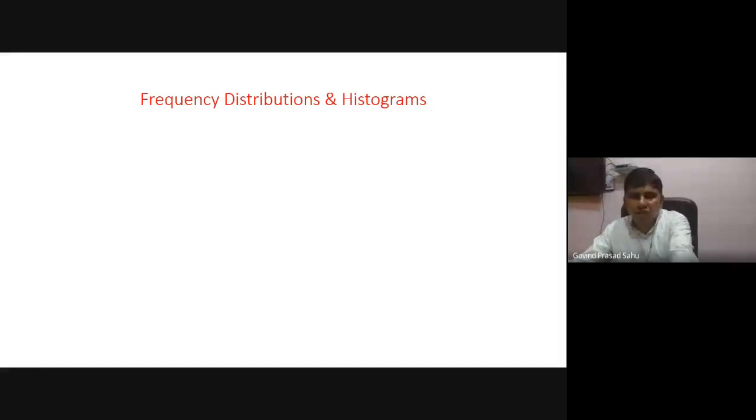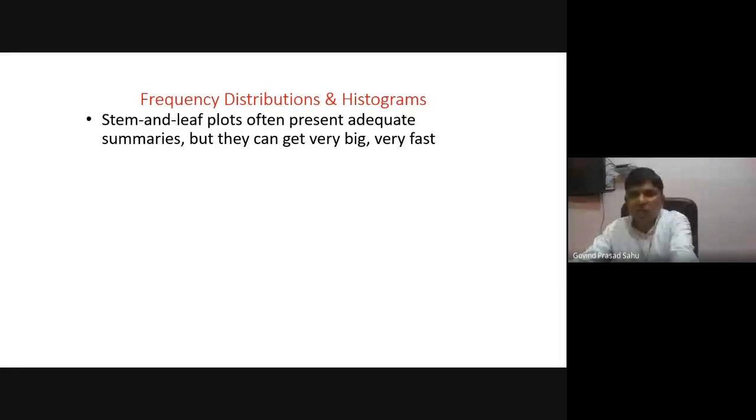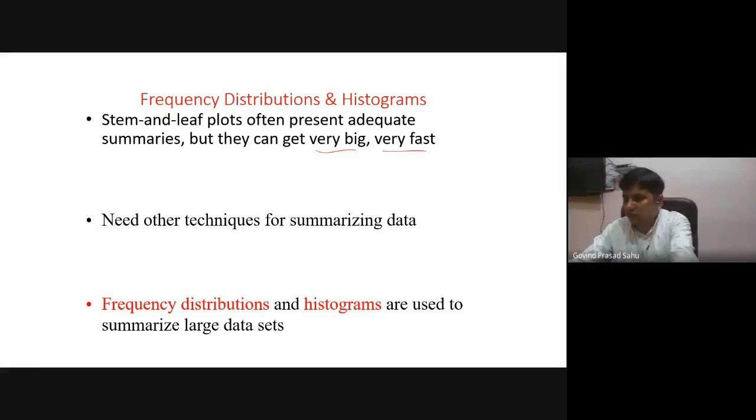So what are the other benefits? It can be used for comparing two distributions side by side. But it can grow very big and very fast. So this is not a very good type of graphical representation for the data. So we need some other techniques, and another technique is frequency distributions and histograms.